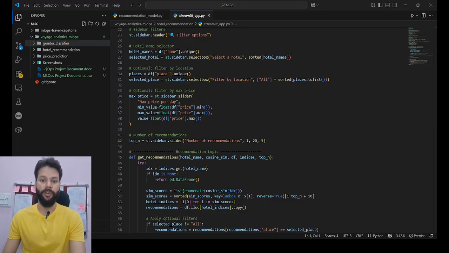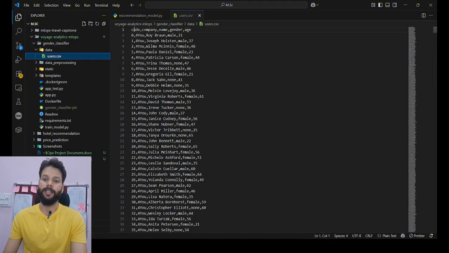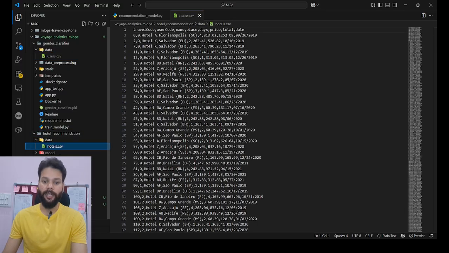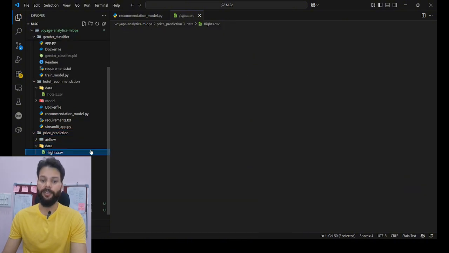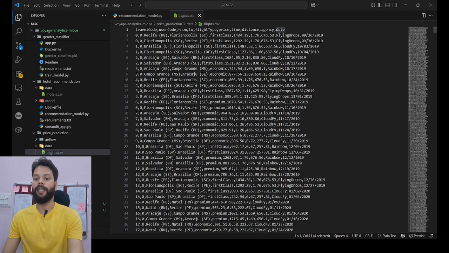Here is a quick overview of each dataset. The first dataset that we discussed is the users dataset, wherein we have the user code, company name, name of the user, gender, and age. Then we have the hotels dataset, wherein we have the travel code, user code, name, place, days, price, total amount, and the date. And the final one is the flights dataset. In the flights dataset, we have the travel code, user code, from the departure point and to the destination point, and the flight type, price, time, distance, agency, and date.